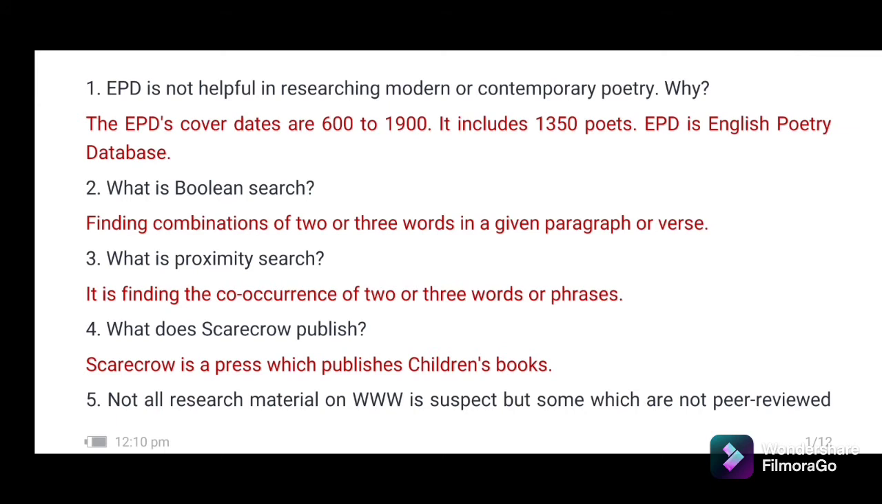Second question. What is Boolean search? Answer. It is a kind of search involving finding the combinations of 2 or 3 words in a given paragraph or verse. 3. What is proximity search? It is finding the co-occurrence of 2 or 3 words or phrases.